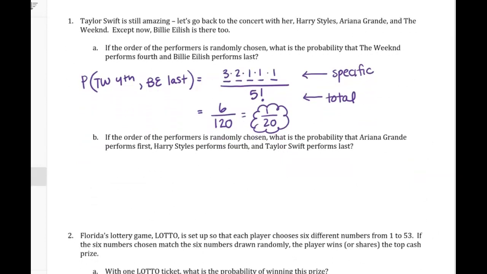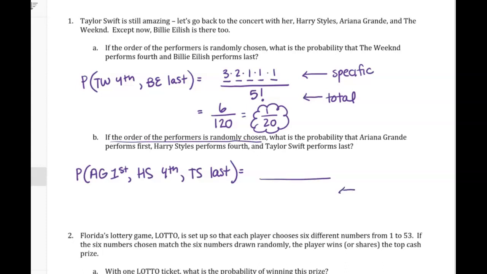Once again, order is randomly chosen. Probability that Ariana Grande is first, Harry Styles is fourth, and Taylor Swift is last. So probability of Ariana Grande first, Harry Styles fourth, Taylor Swift last. So if the order is randomly chosen, this is our total again, versus specifically what we're looking for.